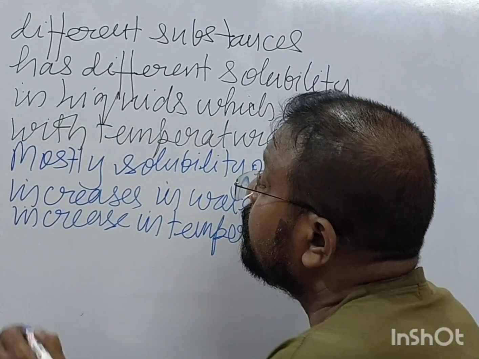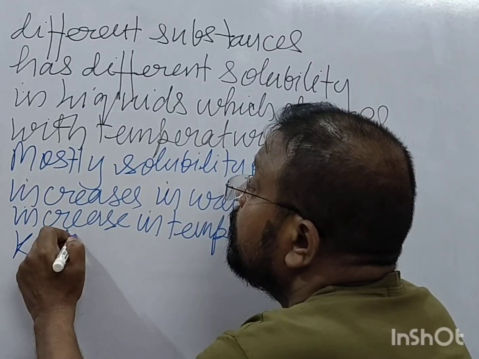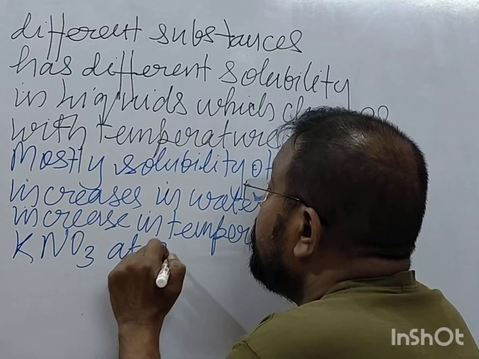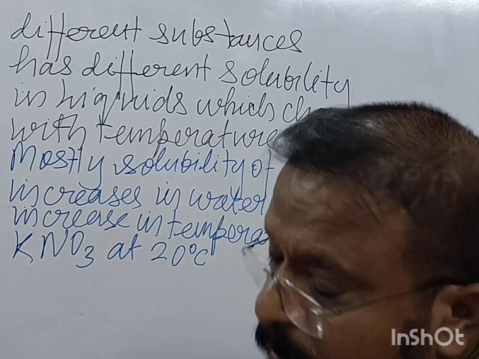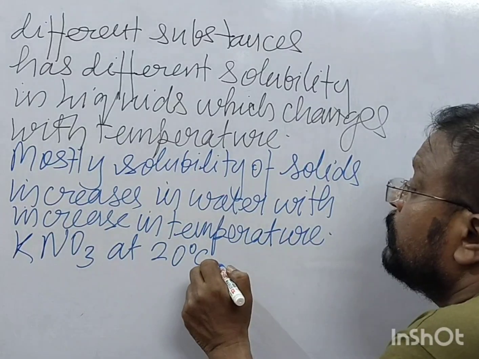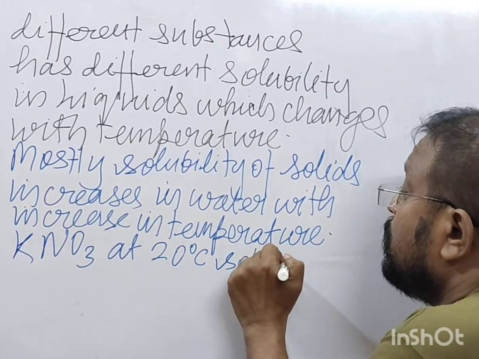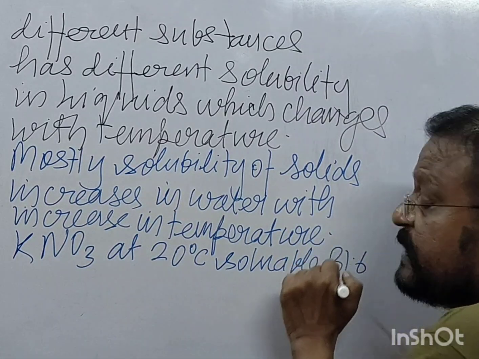Potassium nitrate, KNO3, at 20 degrees Celsius, the solubility is 31.6 gram.